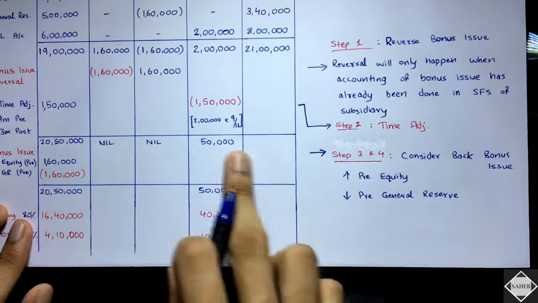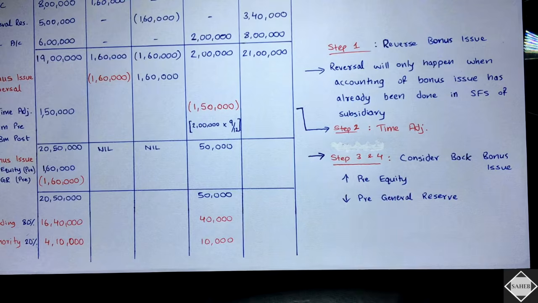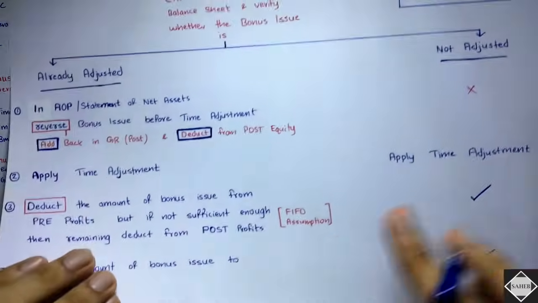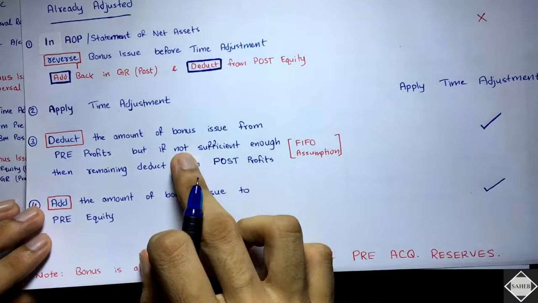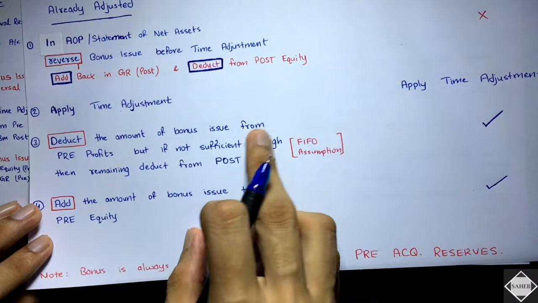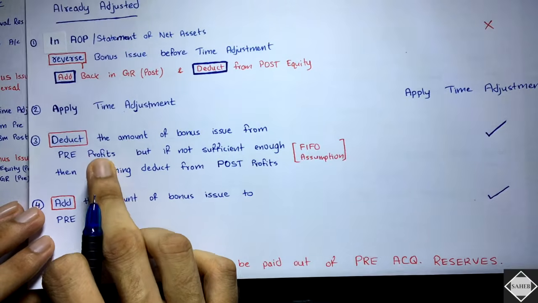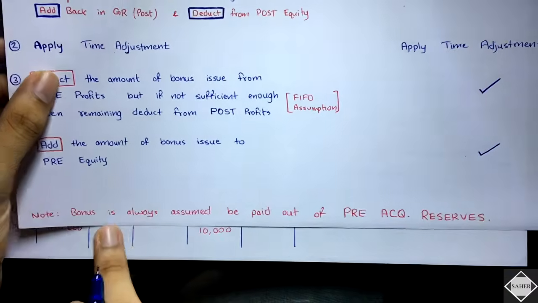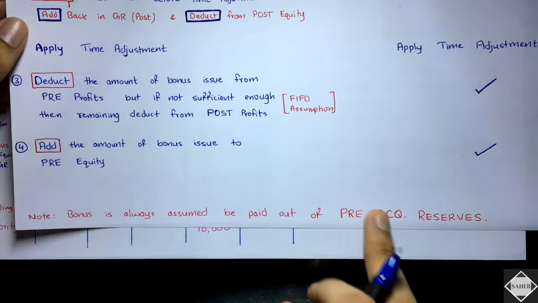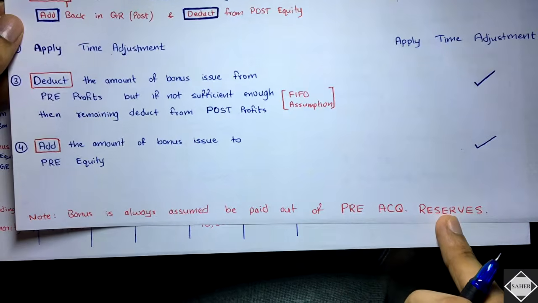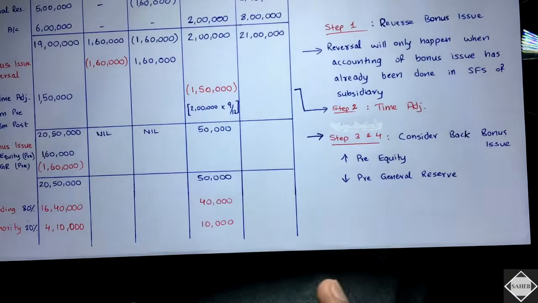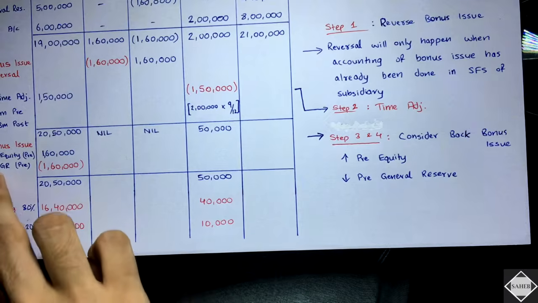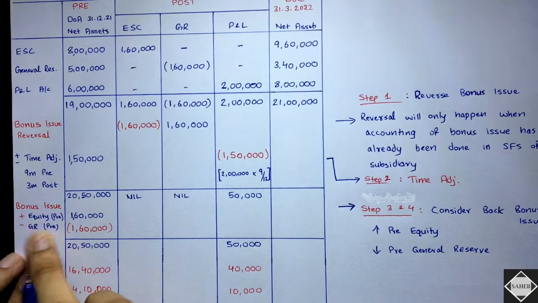Now what you will do, step 3 and 4. What was step 3 and 4? Considering the bonus issue back. Yeah, deduct the amount of bonus issue from pre-profits. Why sir? Why pre-profits? Because we always assume bonus is given out of pre-acquisition reserves only. That's why. Okay, fine sir, we got that.